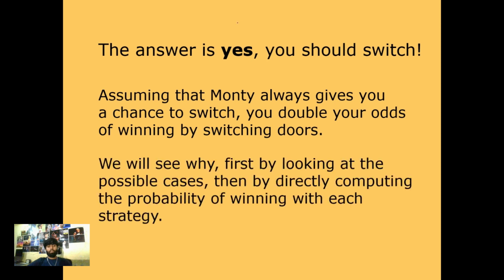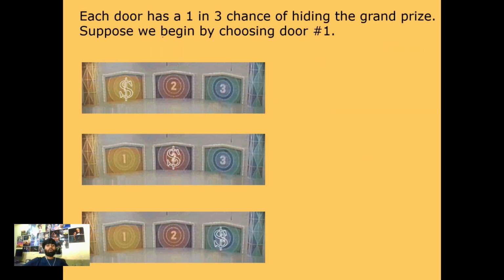We will see why, first by looking at the possible cases, then by directly computing the probability of winning with each strategy. So now let's look at all the possible cases. The first case has the prize behind the first door, the second case has the prize behind the second door, and the third case has the prize behind the third door. These three cases are the possible combinations of where the prize has been placed, and we're going to talk about all of these and find the probability of winning.